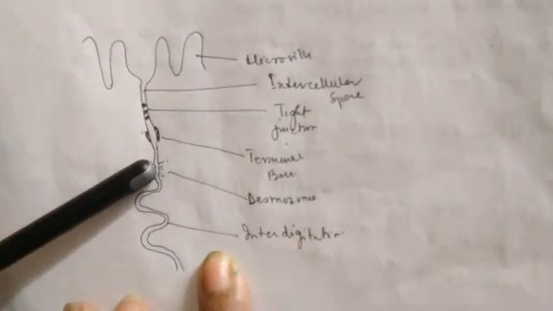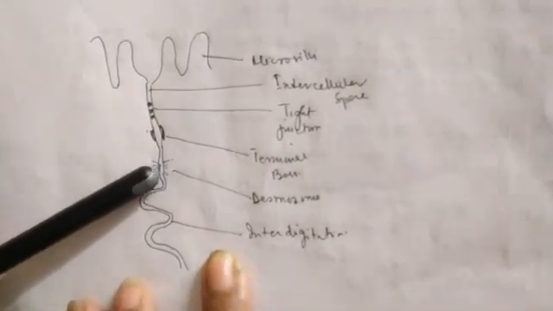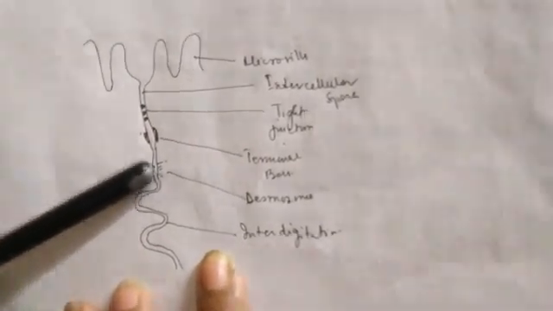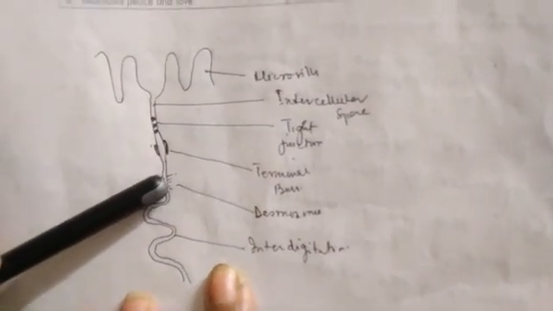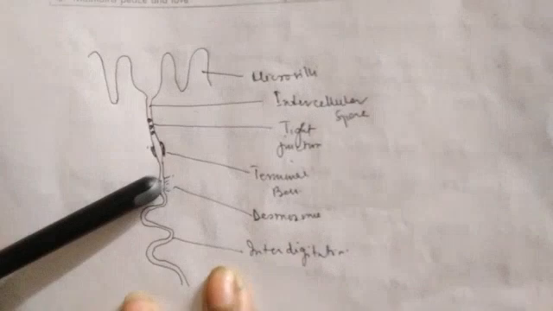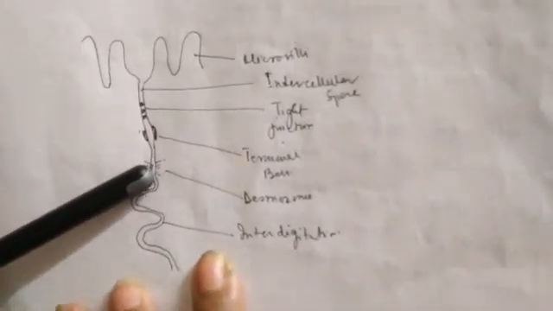So they occur in the epithelia, mainly those which are subject to disruption. There they attach the two cells. So there they act as a spot weld, for welding purposes.